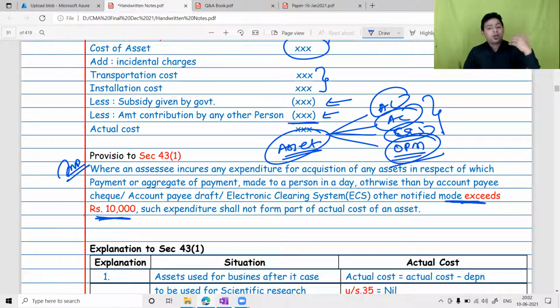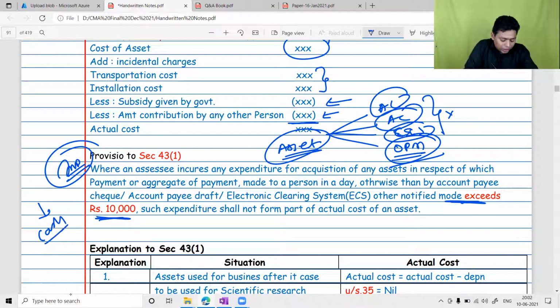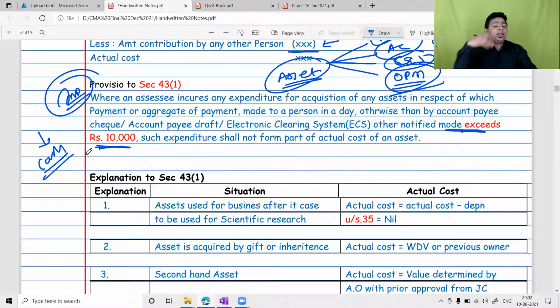If you purchase it by cash or bearer cheque, which is not permitted in this section, then the value of the asset will be ignored, meaning thereby you will not get depreciation. This amendment was done to reduce cash transactions in the economy. The other logic was that many people were showing that they had purchased an asset without actually purchasing it. They were just passing a book entry: furniture account debit to cash, 3 lakh rupees. There is no transaction and no documents. You just entered it into the block and then claimed the depreciation.